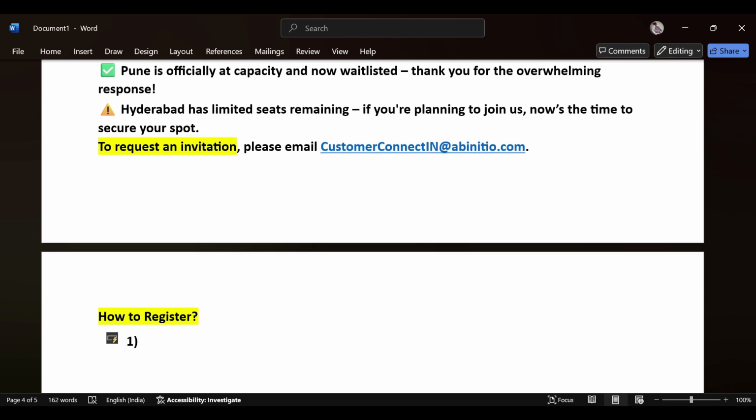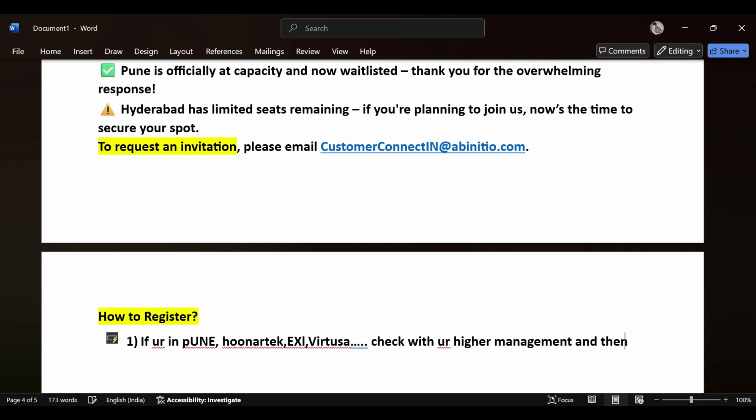First, if you are in the Pune location, and you are in companies like Unatech or EXL or Virtusa, check with your manager, your higher management, and ask them whether they are going to attend the event or not.